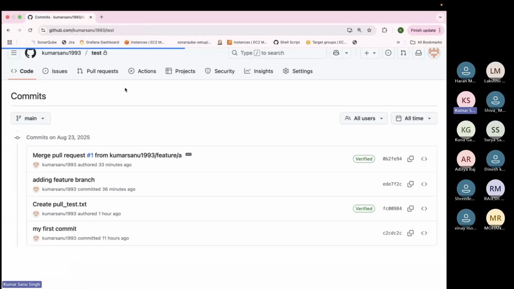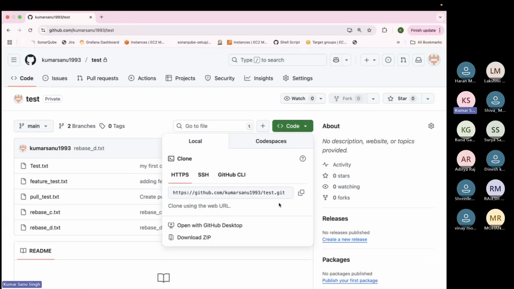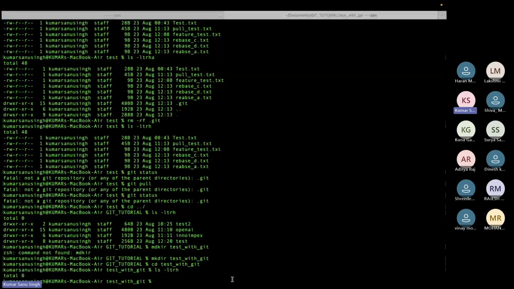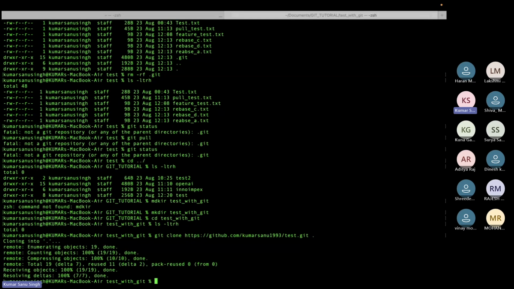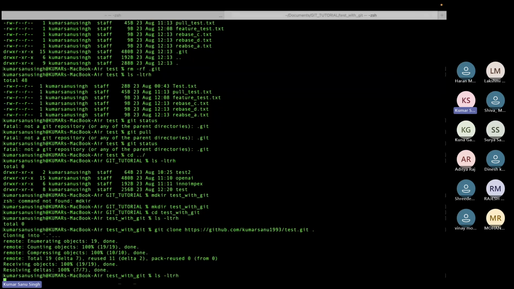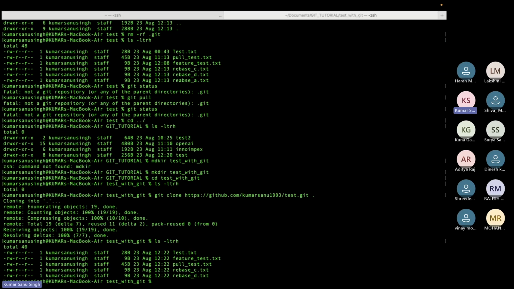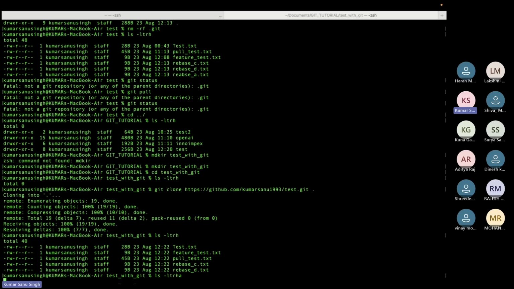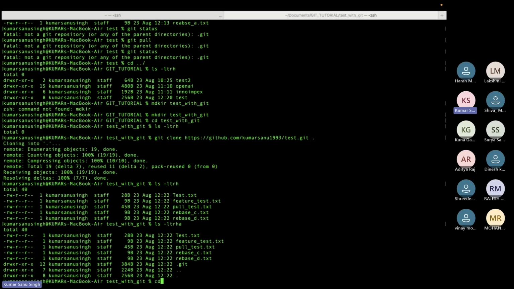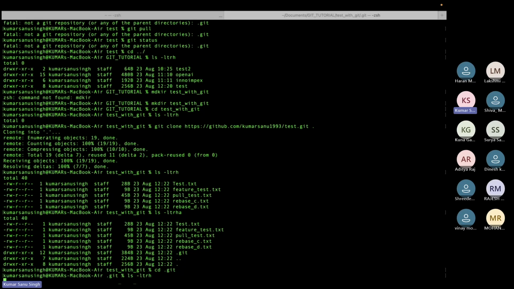So .git is basically everything. All I wanted to say is .git is everything. Don't mess with .git, don't go there and change anything. It's good if you want to go deep and understand how things are happening, then you can come here and check at any time. But just for testing, don't play around and don't make any changes.